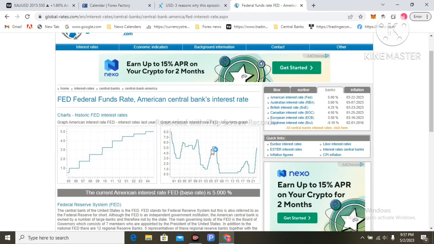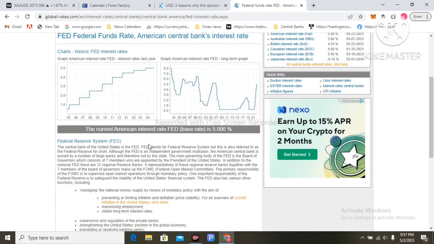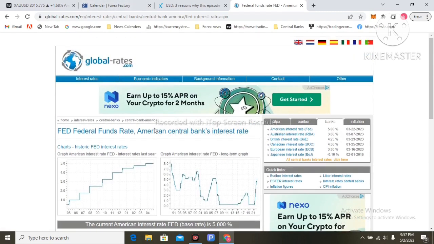Today I am going to analyze the Fed's interest rate decisions on 3rd May. So I am on the Global Interest Rates website. You can see the Federal Reserve, the American central bank's fund rate. The current interest rate is 5%. The Fed interest rate is 5%. So that's the Global Interest Rates website.